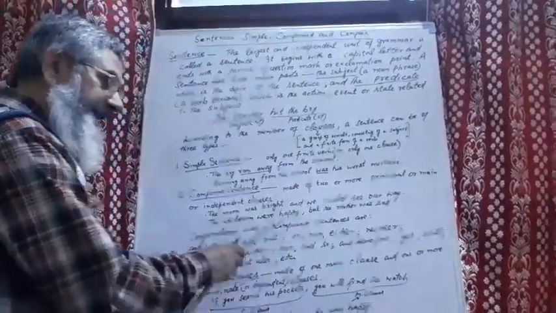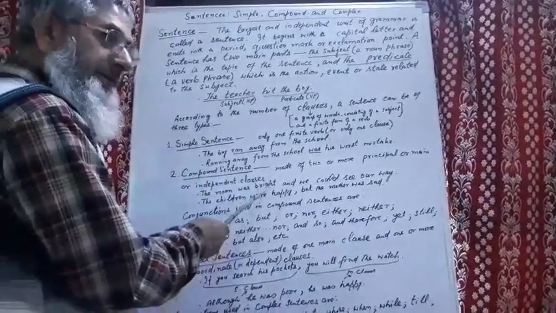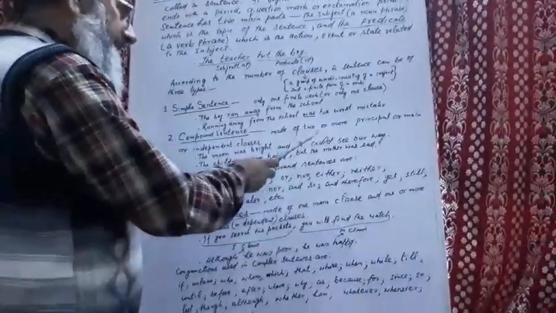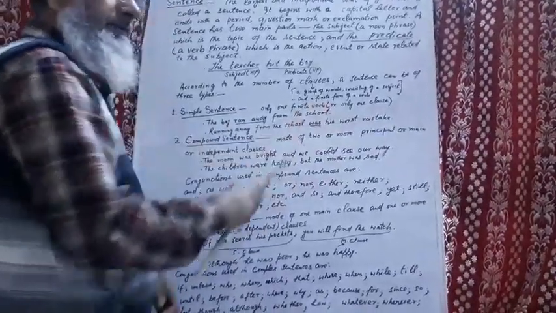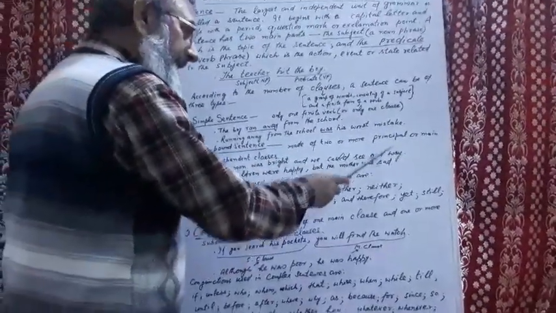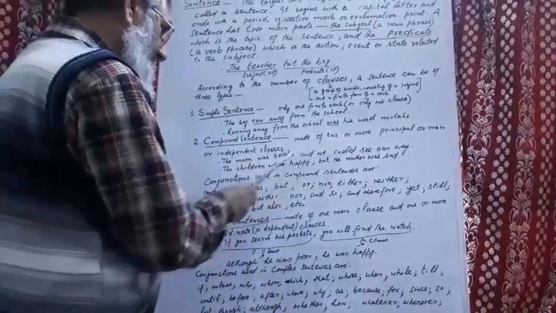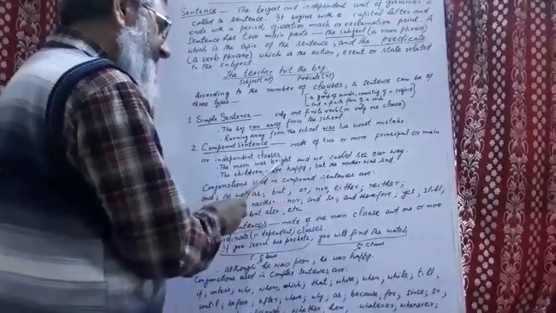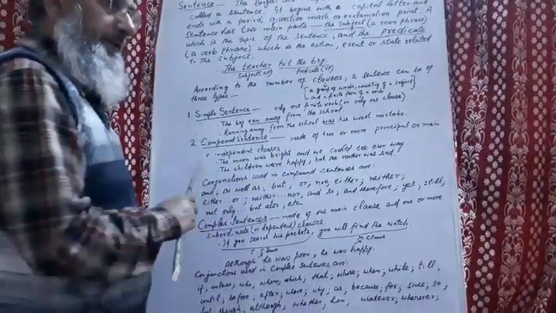If we split this sentence in two parts, we get: the moon was bright, which gives a complete sense, so it is a principal or main clause. Another part, we could see our way. This also gives a complete sense, so it is also a main clause or independent clause. This sentence now has two clauses, and both are main clauses or independent clauses. So this is an example of a compound sentence.